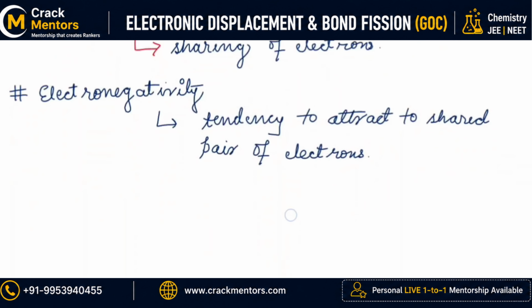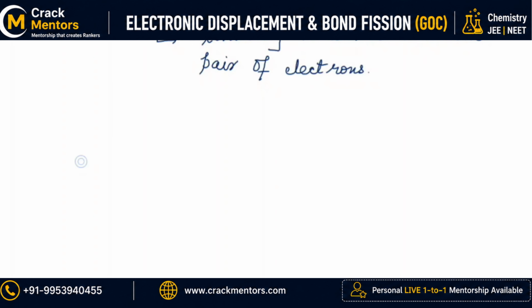Now what can happen during any bond breaking? Suppose there is a bond between A and B. So what can happen? There can be an equal bond break, means the electron of A goes back to A and the electron of B goes back to B. That is represented by this dot.